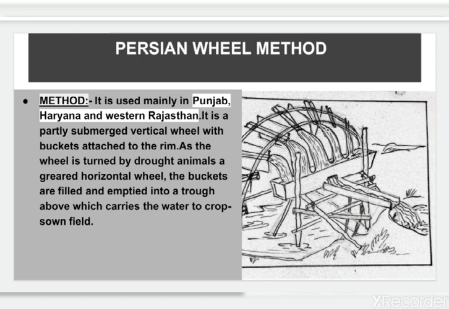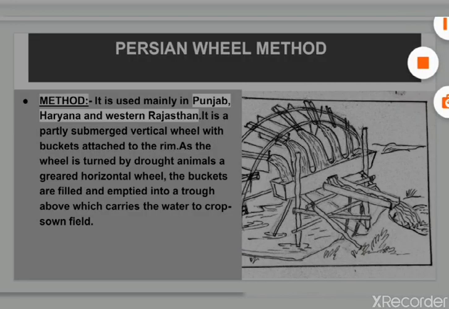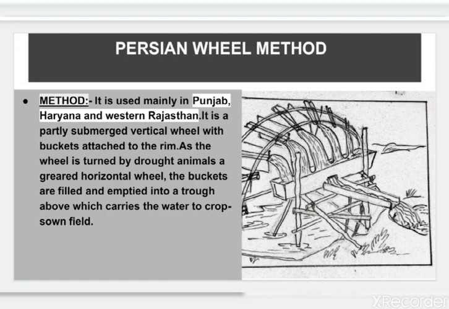Now it is used mainly in Punjab, Haryana, and western Rajasthan. So it is a partially submerged vertical well with buckets attached to the rim. As the wheel is turned by draught animals, a geared horizontal wheel, the buckets are filled and emptied into a trough, from which it carries the water to the crop field. So this is the Persian wheel method, as you can see in the diagram also.